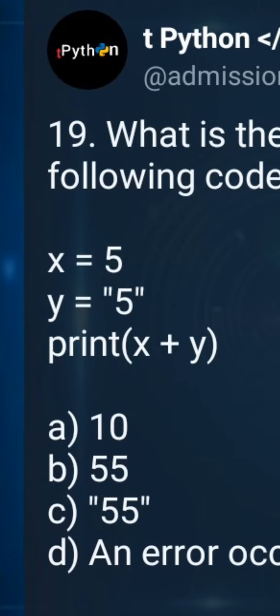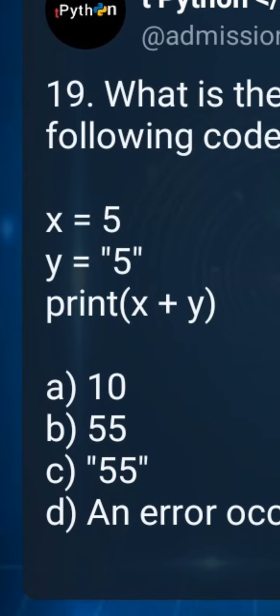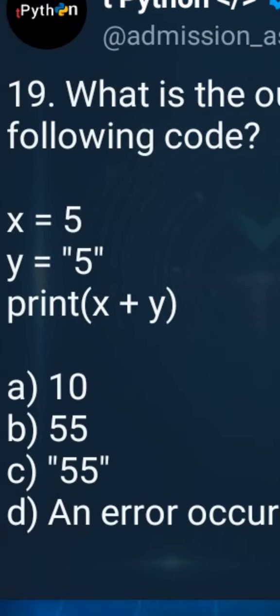It is actually illegal in Python programming to carry out the arithmetic addition operation on a string and a number. The addition operator can only be used on either string and string, in the case of concatenation, or number and number, in the case of addition. So the output is an error.